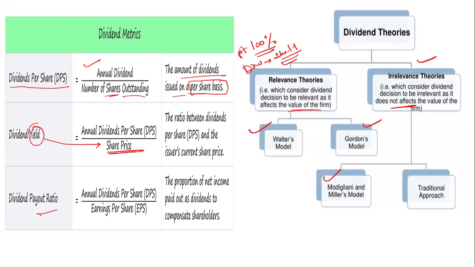And what is the dividend payout ratio? The dividend payout ratio is the annual dividend per share divided by the earning per share, how much you earn on every share. So this is the payout ratio.